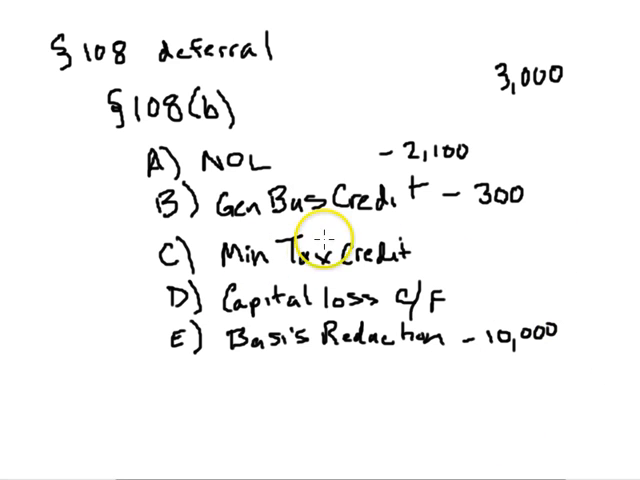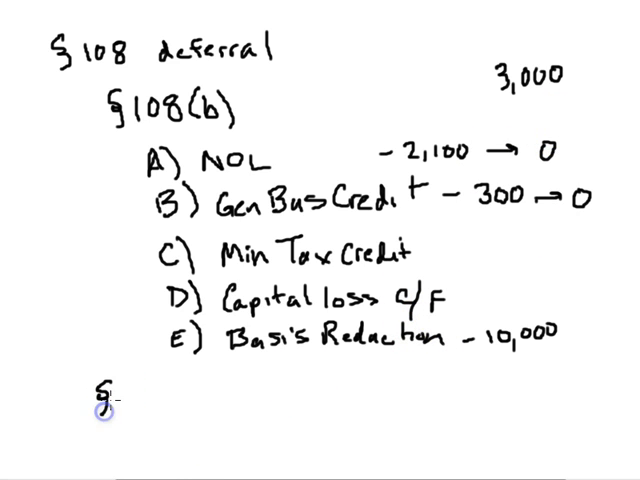So which of these attributes would get reduced and by how much? Well, we have to go in order, says 108(b). So the first thing to go is his NOL. And we reduce the NOL dollar for dollar. So the NOL goes from $2,100 down to 0. But we still have $900 more to reduce. Now, we move down to general business credits. Now, because the general business credit is an after-tax attribute, the code says we reduce 33 1/3 cents for each dollar. So we have $900 left. This will reduce our general business credit down to 0, and we don't have to reduce any more tax credits.